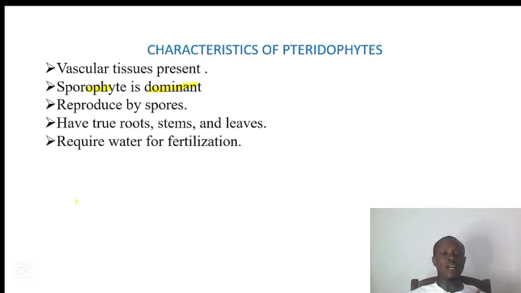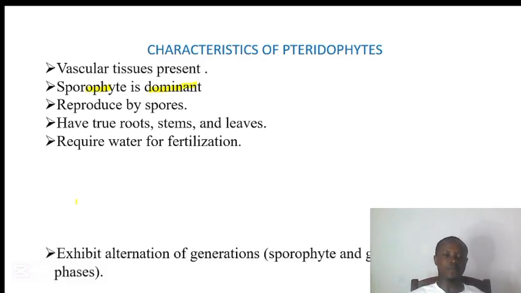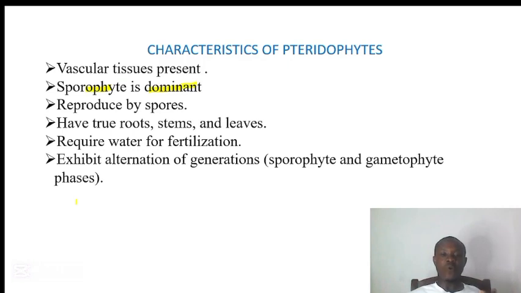But just like bryophyte, they also require water for fertilization. The antheridium, that is the male gamete, has to swim to the archegonium, that is the female gamete. They require water for that process, and they exhibit alternation of generations.